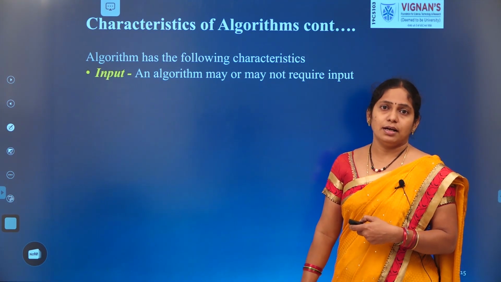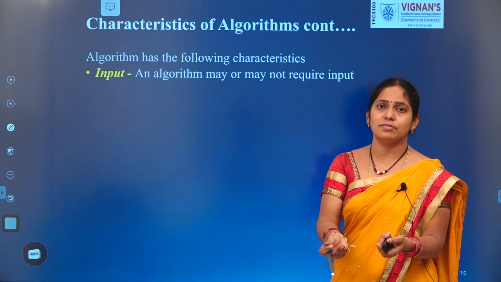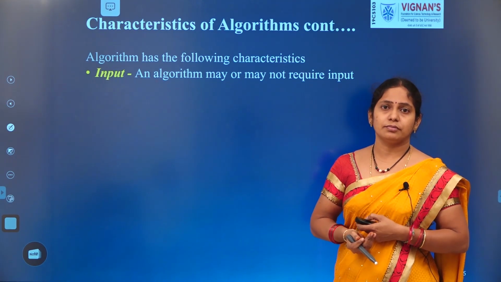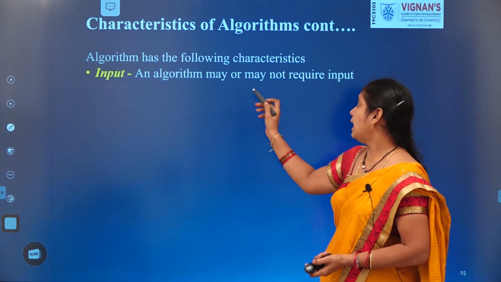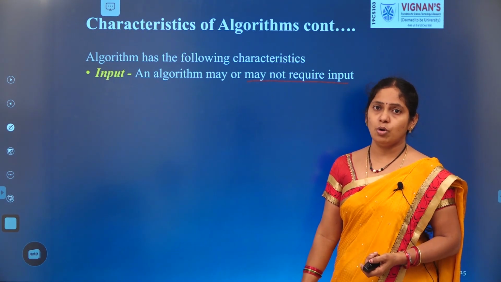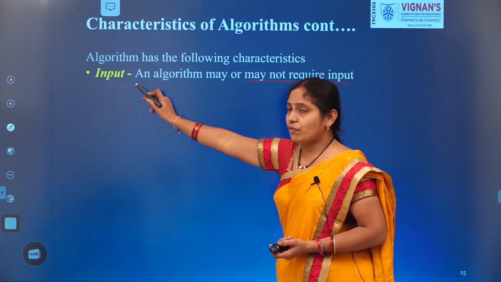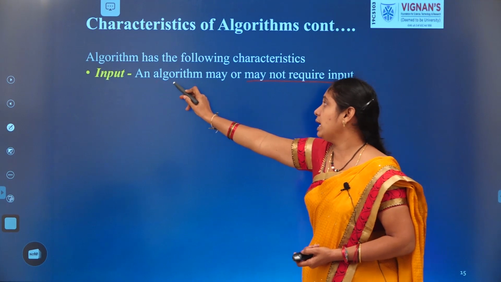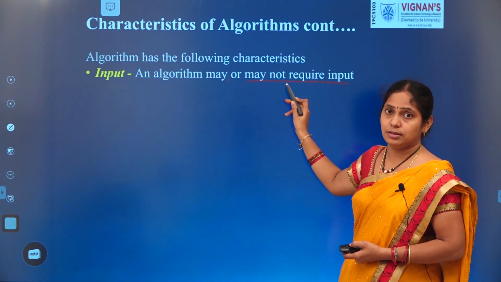The input is nothing but what content we are giving to our system or what content we are taking. That input may not be required all the time. Without taking the input also, we can perform the task. So input is important, but without input also we can perform the task. So an algorithm may or may not require an input.